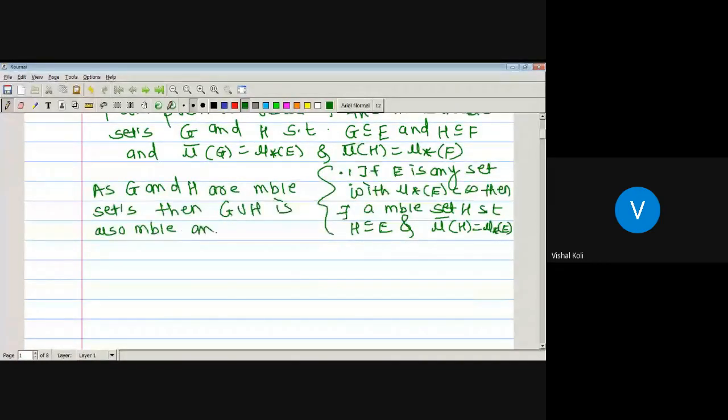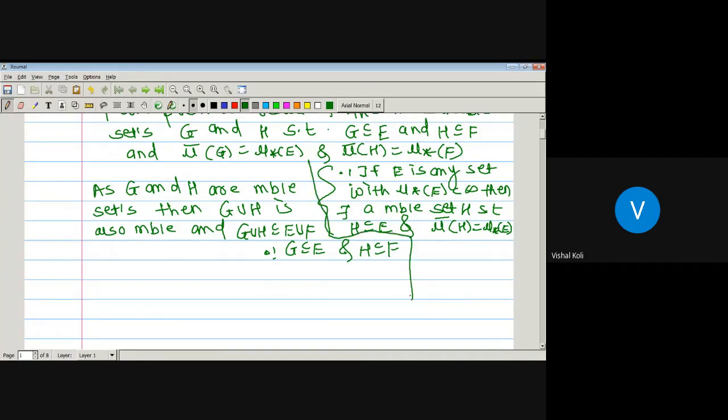G is a subset of E and H is a subset of F, which implies G union H is a subset of E union F. Okay.